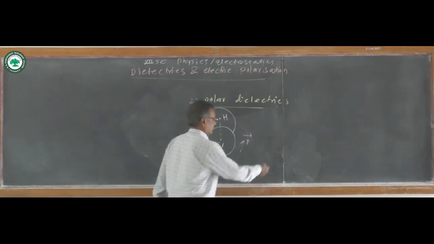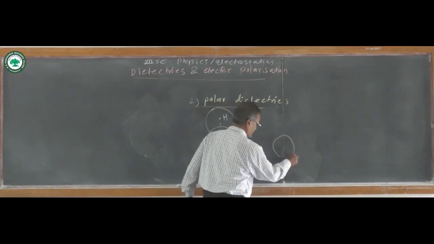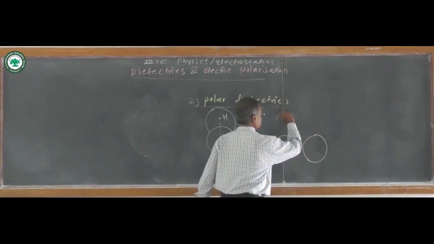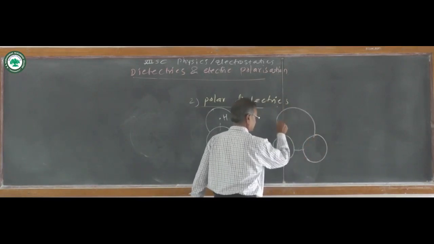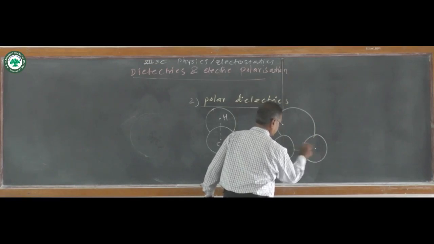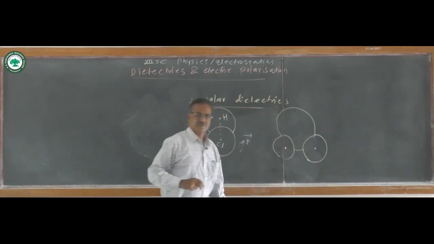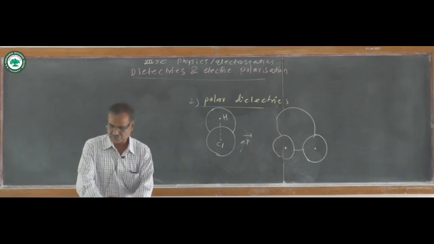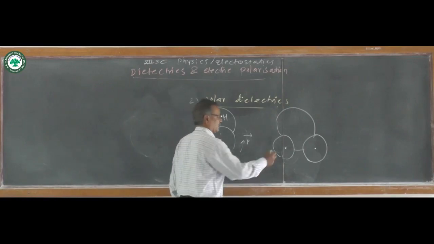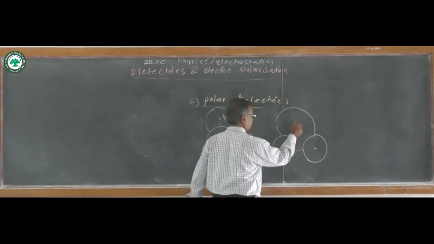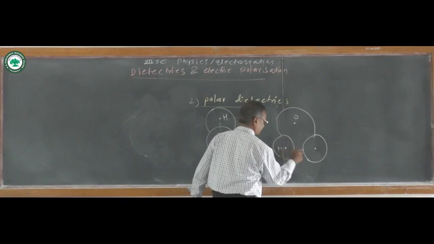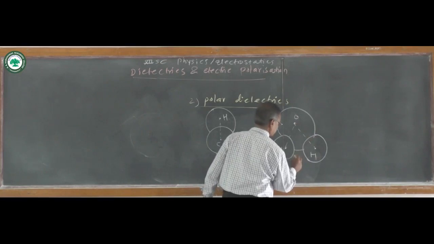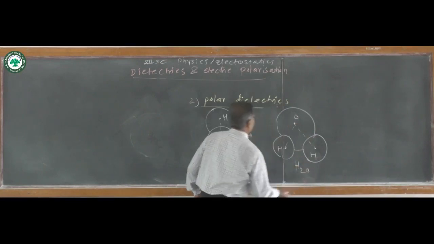Another example is H2O, that is water. This is an asymmetric shape of the molecule, so they have a permanent electric dipole moment.